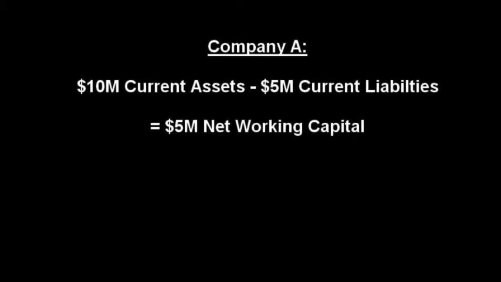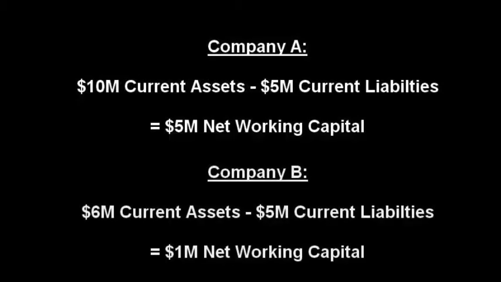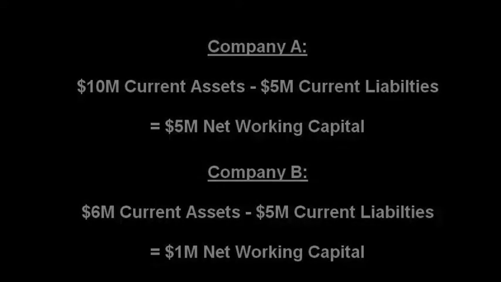For example, a company with $10 million in current assets and $5 million in current liabilities would have a net working capital of $5 million. A company with the same liabilities but only $6 million in current assets would have a much lower net working capital of $1 million. The first company is in a better position to manage short-term obligations.